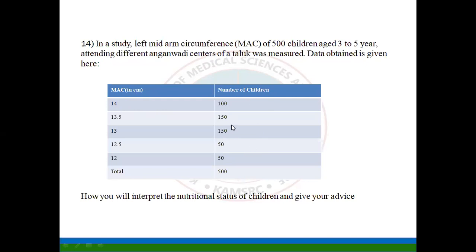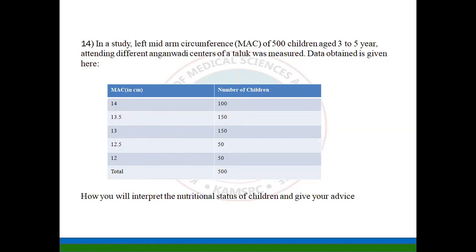Among those 500, 100 children have 14 centimeters, 150 children have 13.5 centimeter mid-arm circumference, and 150 children 13. For 50 children, the mid-arm circumference is 12.5 and another 50, the mid-arm circumference is 12. So the question is how you will interpret the nutritional status of children and give your advice.